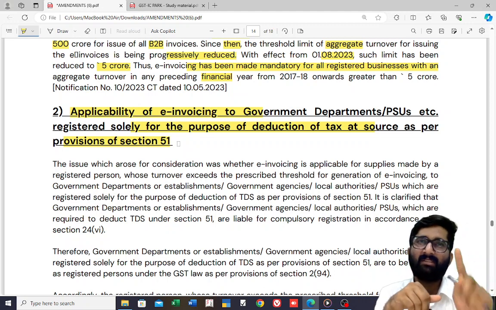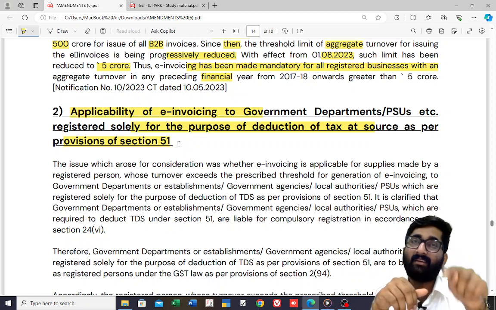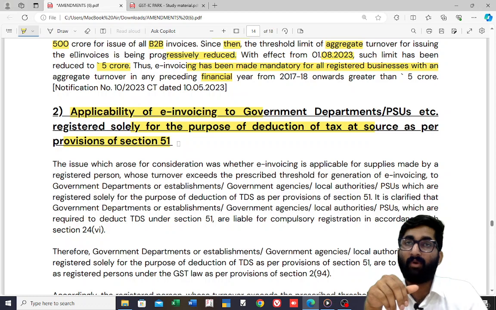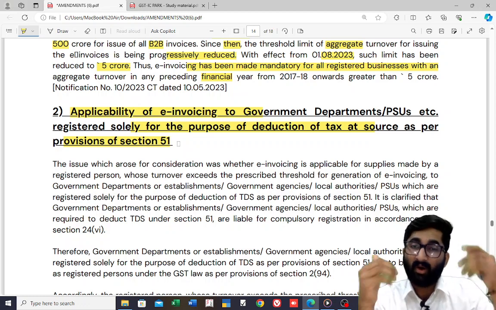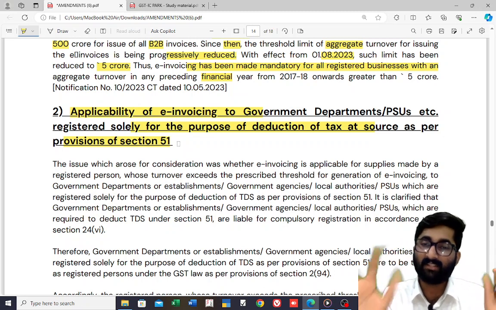Government said, see, a registered person is a registered person. If one has taken registration under section 22 or 24 or 25 or section 51 or 52, he is a registered person, that's all.